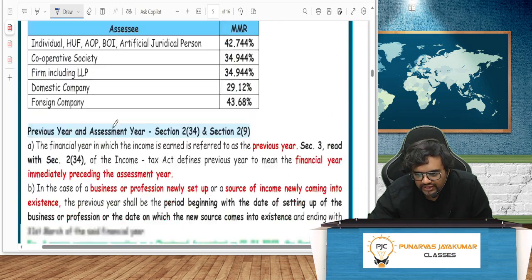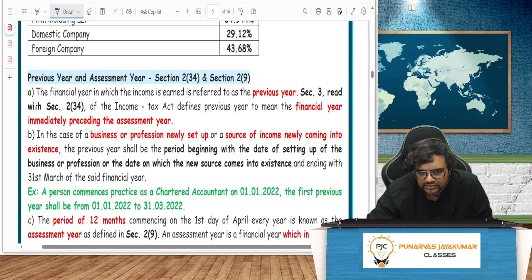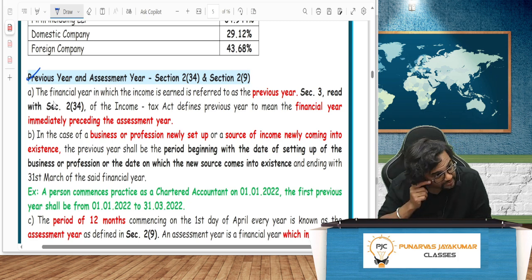Come to this A5 here. Previous year and assessment year already discussed. One question: if I incorporate my company in, let's say, December 2024, what will be my previous year? 24-25 only, from that December to 31st March.